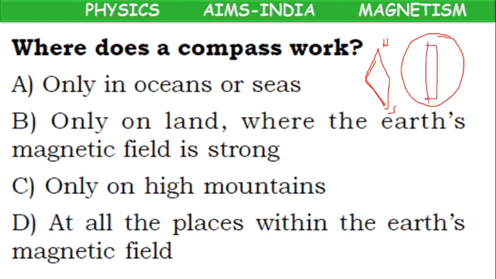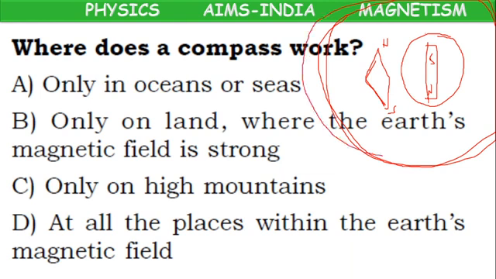Earth is a huge magnet. Around the earth a magnetic field will be there. If the compass comes in the earth's magnetic field, then automatically it will show deflections. It will show north and south direction.